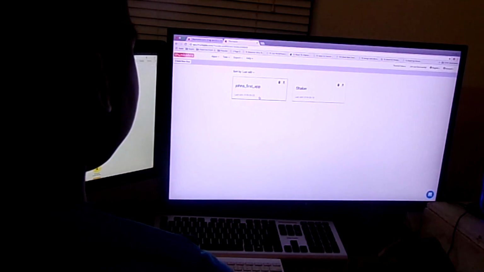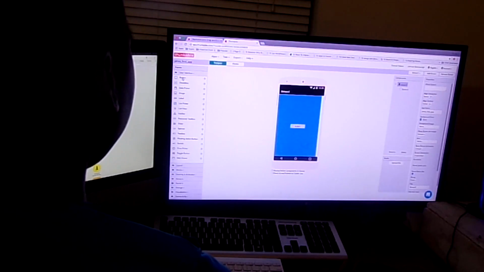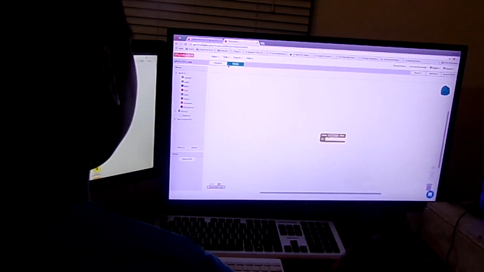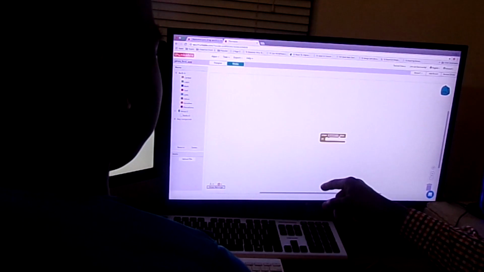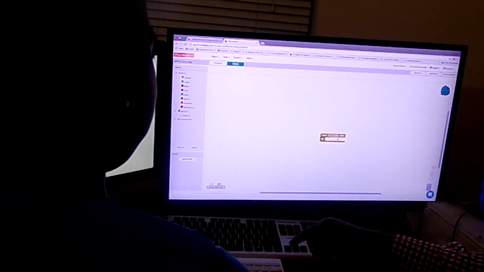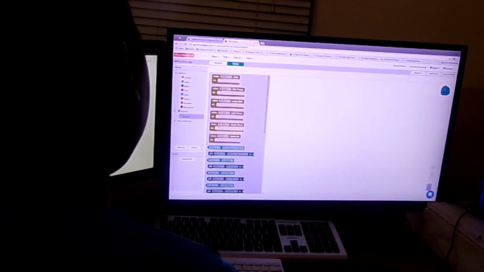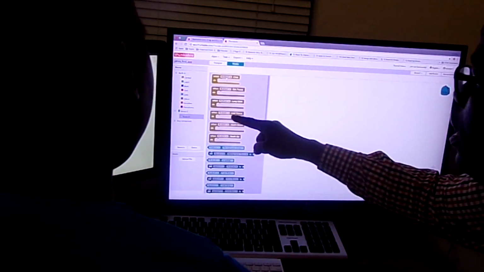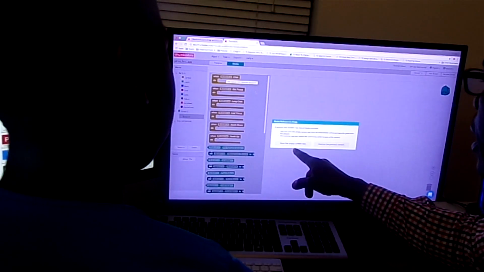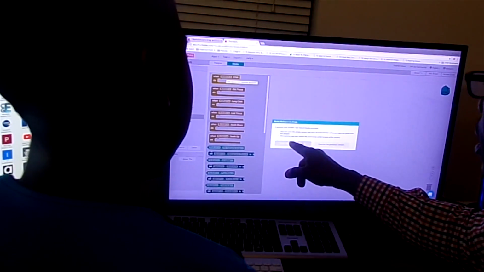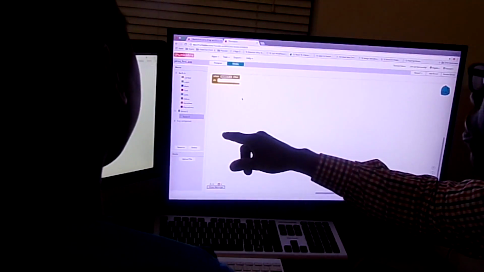Sometimes it's trying to save your stuff. So go to blocks. That's what we're doing now. So you can delete that. You can do it by yourself. Now select button. Essentially, all of this is a set of commands. Click save.